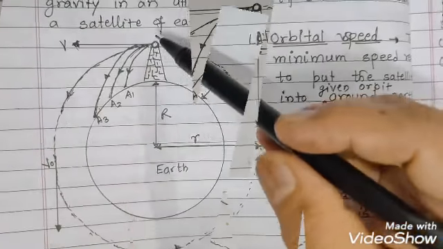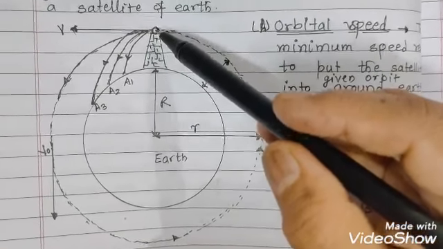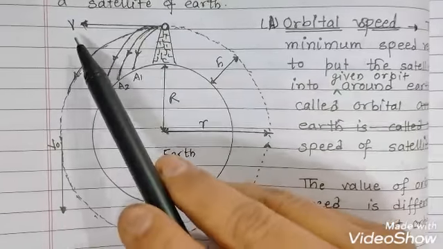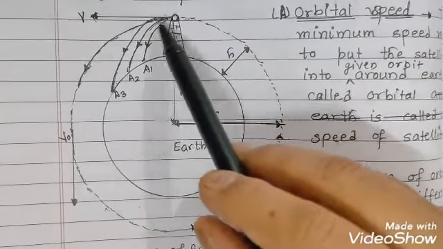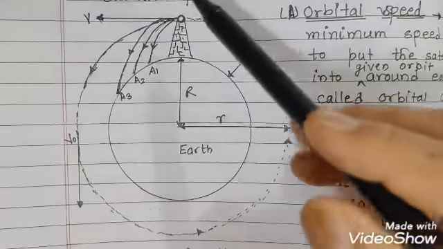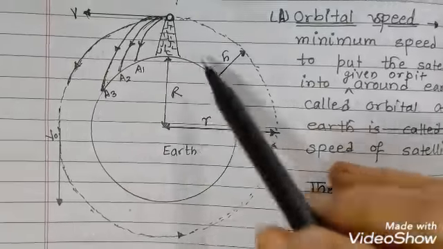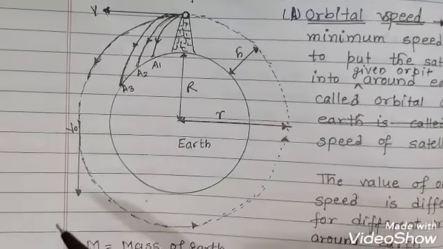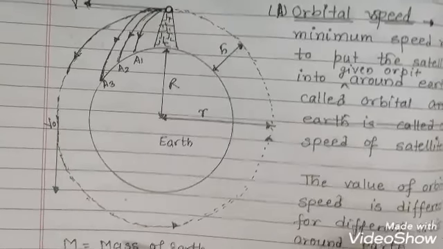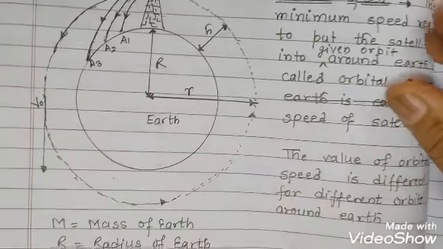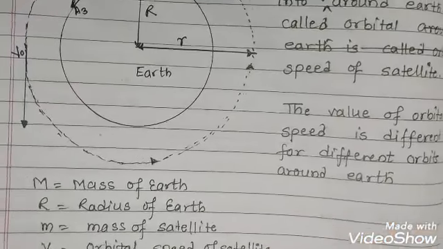We have seen that as we increase the horizontal velocity of the projected object or satellite, it will set into the orbit. The minimum speed required to put the satellite into a given orbit around Earth is called the orbital speed of the satellite, and the value of orbital speed is different for different orbits around Earth.